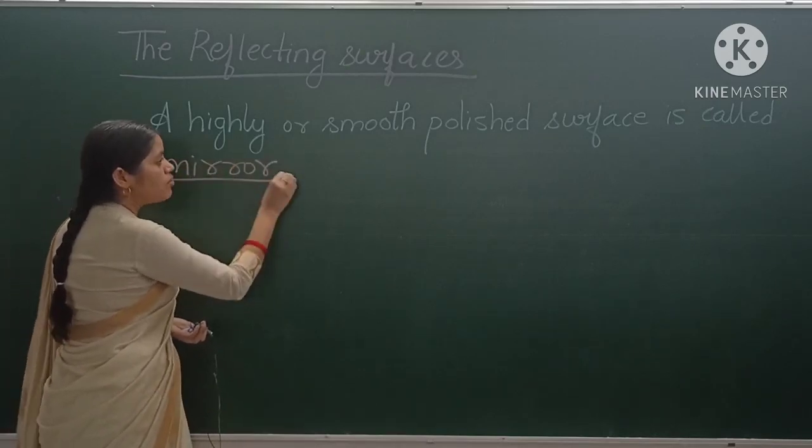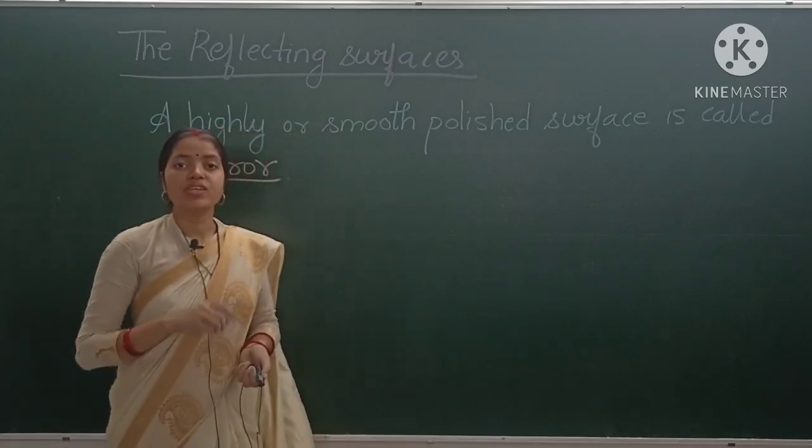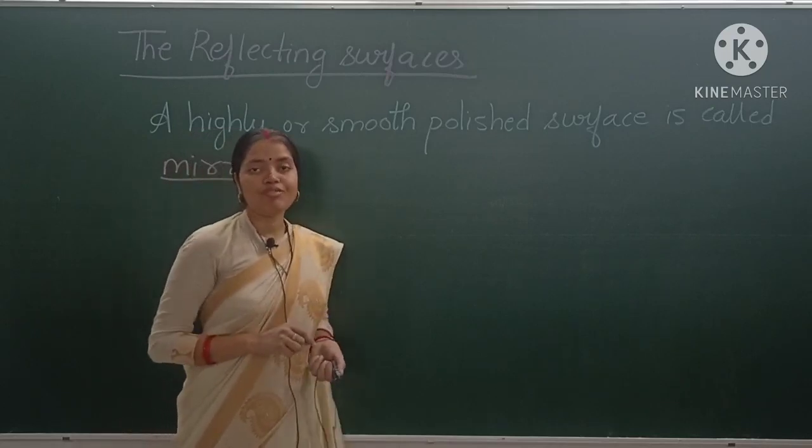So what is a mirror? A mirror is a smooth polished surface, and that is what we call a mirror. And we see our image in a mirror due to what? Due to reflection of light.